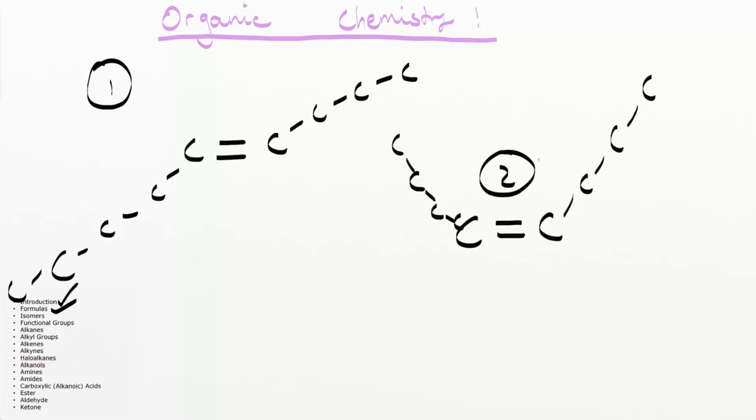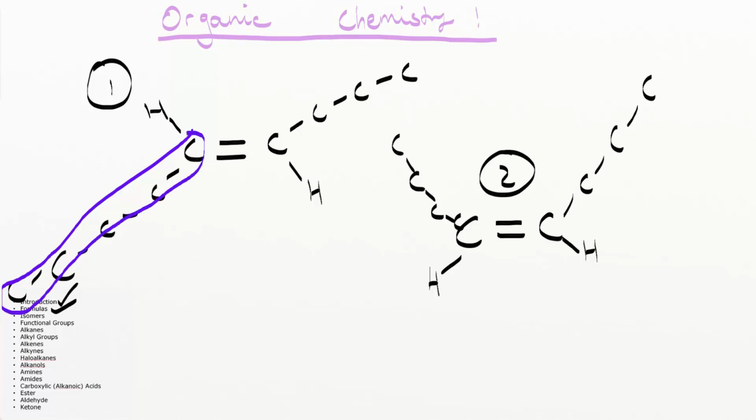However, if we take a look at molecule 1, also just be aware that there would be hydrogens here and here, and also hydrogens attached to all the other carbons, but I just won't draw them in to keep it neat. In molecule 1, the group of carbons here is on one side of the double bond, and the rest of the carbons are on the other side of the double bond.